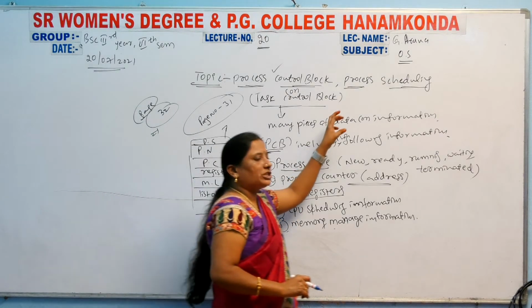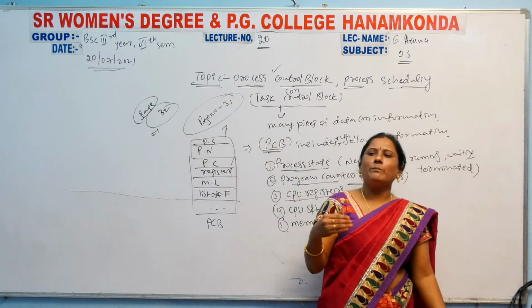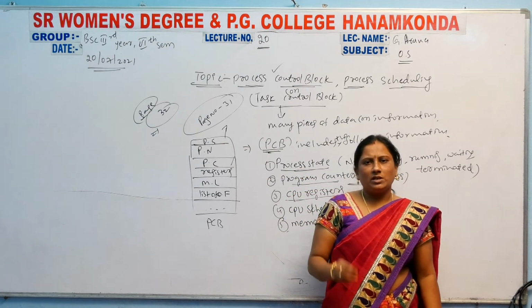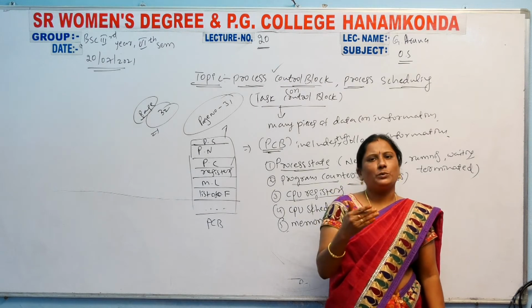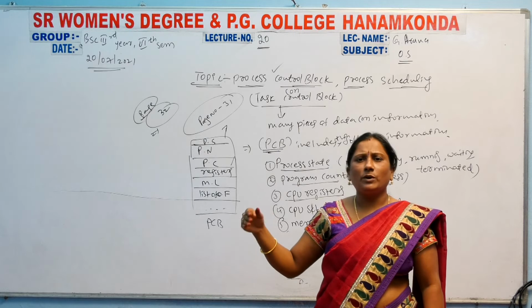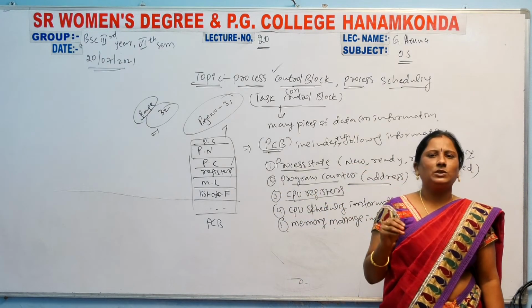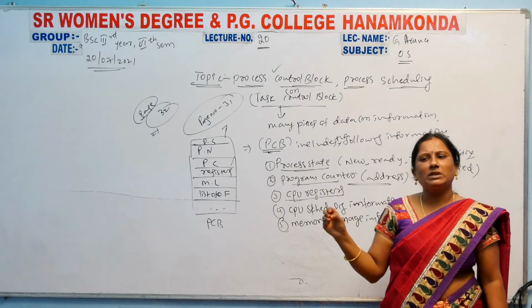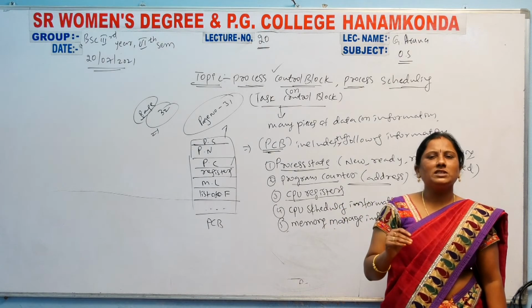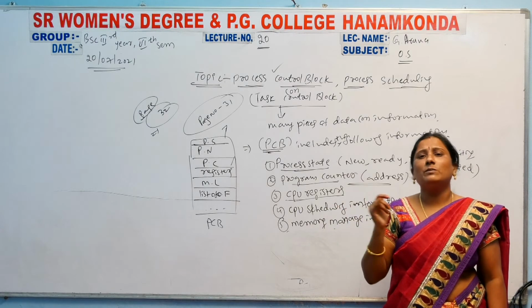Clear? And process scheduling is nothing but this: you enter a number of processes into the computer, multiple processes like P0, P1, P2, P3 and so on, at a time. So which process can be executed first? Which process can be executed second? Which process can be executed third? Like that, this is called process scheduling.